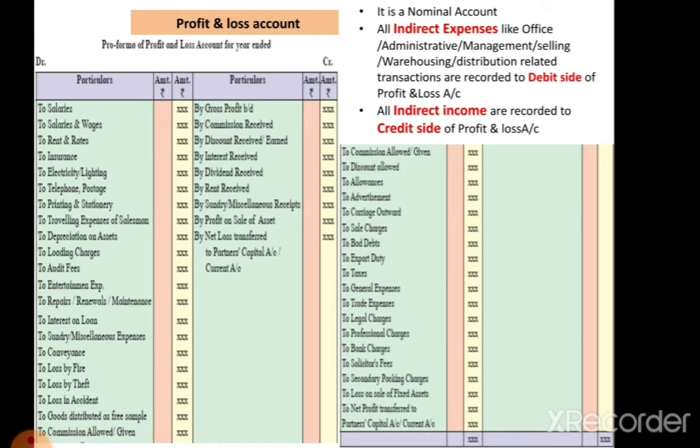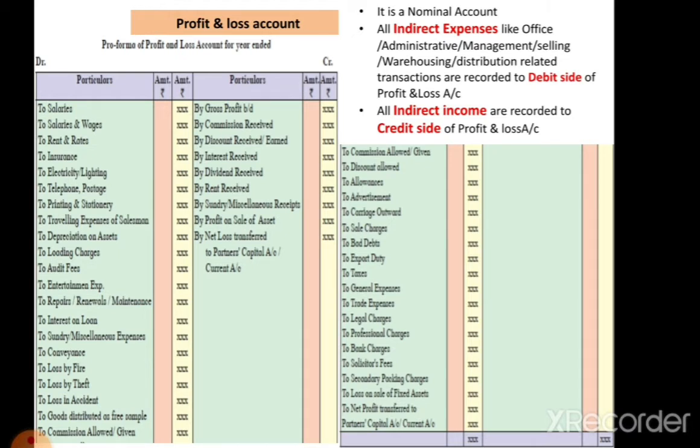Next, insurance is there. Insurance, that is when the insurance premium is paid for the business assets, for goods kept in warehouse or goods in transit, then such premium is paid and that is treated as the indirect expenses, and which is debited to the profit and loss account. Next, electricity, lighting is there. Then telephone, postage charges is there. Printing and stationery, traveling expenses of the salesman is there.